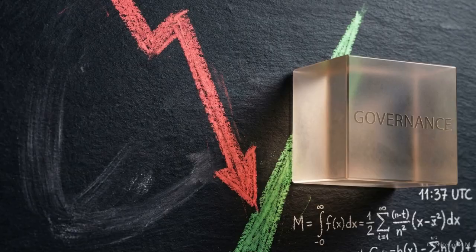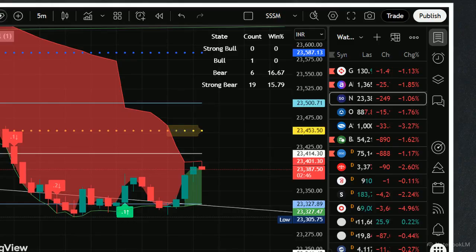The system faced its ultimate stress test at precisely 11:37 UTC, when the index executed a violent, sudden upward retracement to 23,387.50. This chart captures the telemetry conflict. Volatility spiked to 1.62%, while raw data registered 19 strong bear signals, calling for immediate execution.